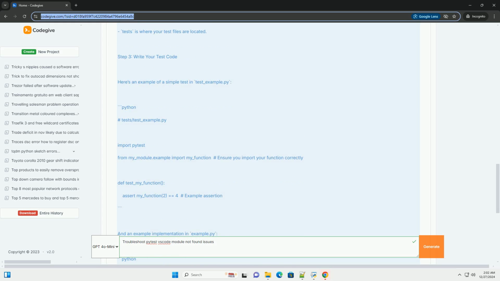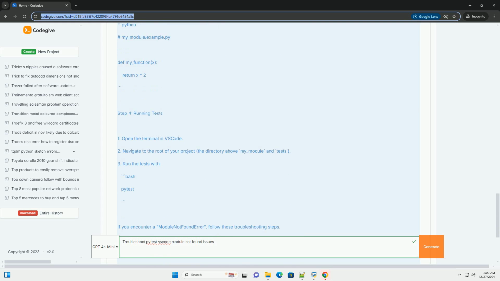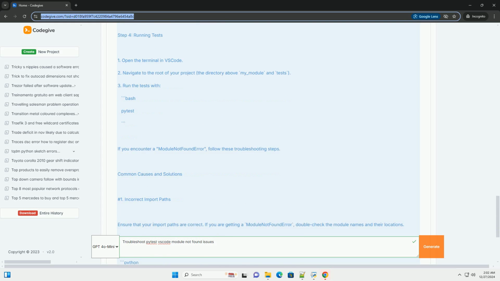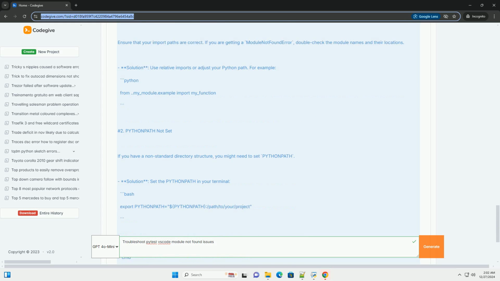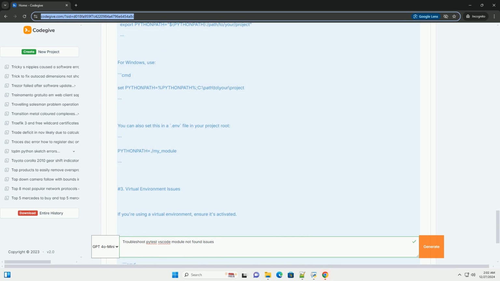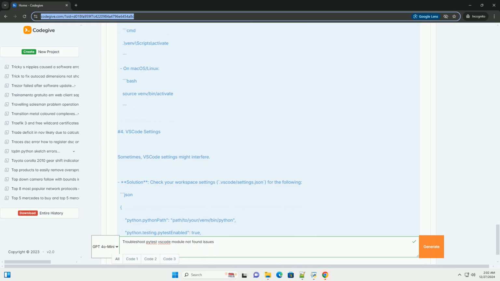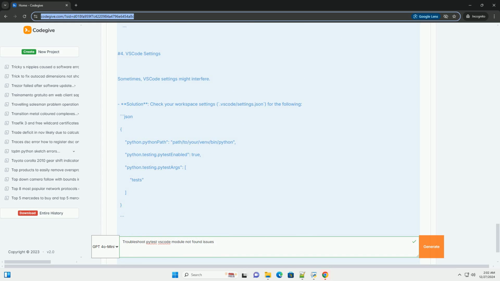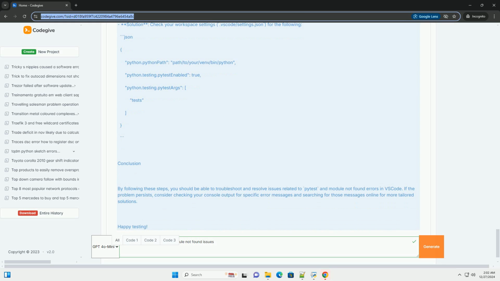Prerequisites. 1. Python installed. Ensure that you have Python installed on your system. 2. VS Code installed. Ensure you have Visual Studio Code installed. 3. Python extension. Make sure you have the Python extension for VS Code installed. 4. Pytest installed. Ensure that you have pytest installed in your working environment, virtual environment or globally.